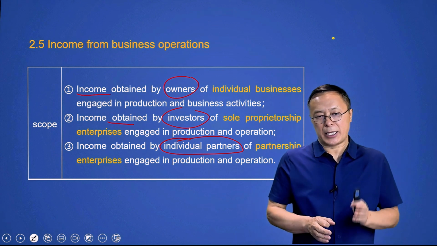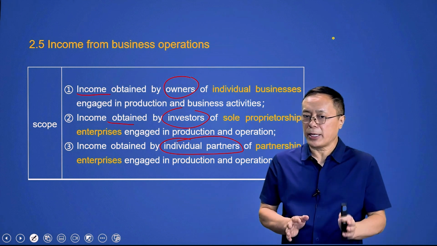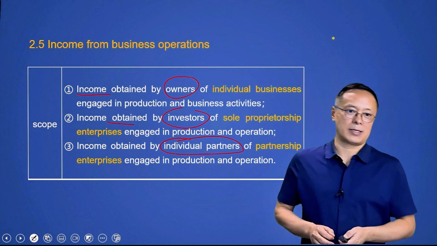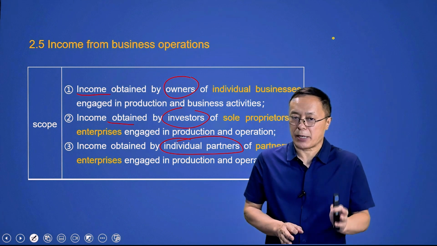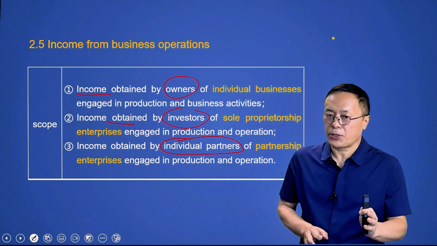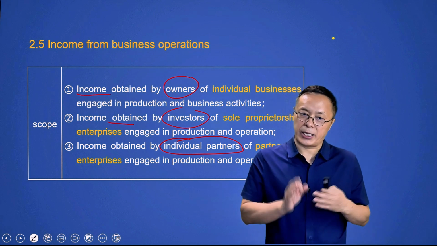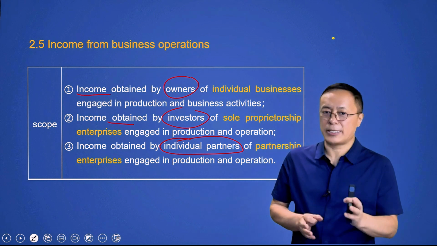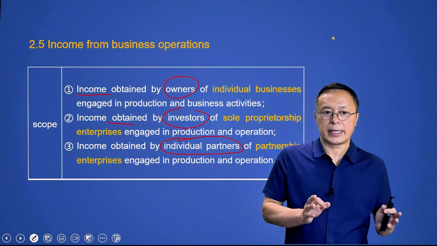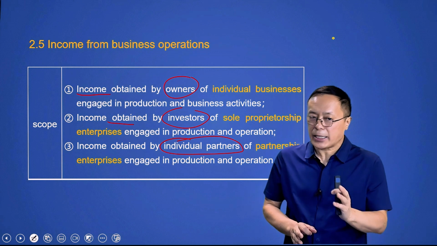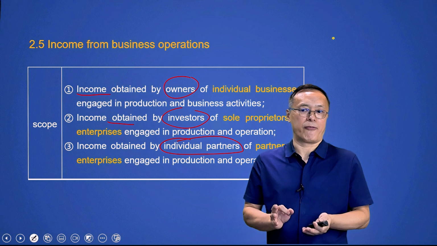Why is it said that individuals can only obtain business income in three situations? That's because some business activities are difficult to distinguish between business operations and services. So what should be done in practice? Due to the requirements of Chinese market management, individuals engaged in production and business activities need to obtain a business license.